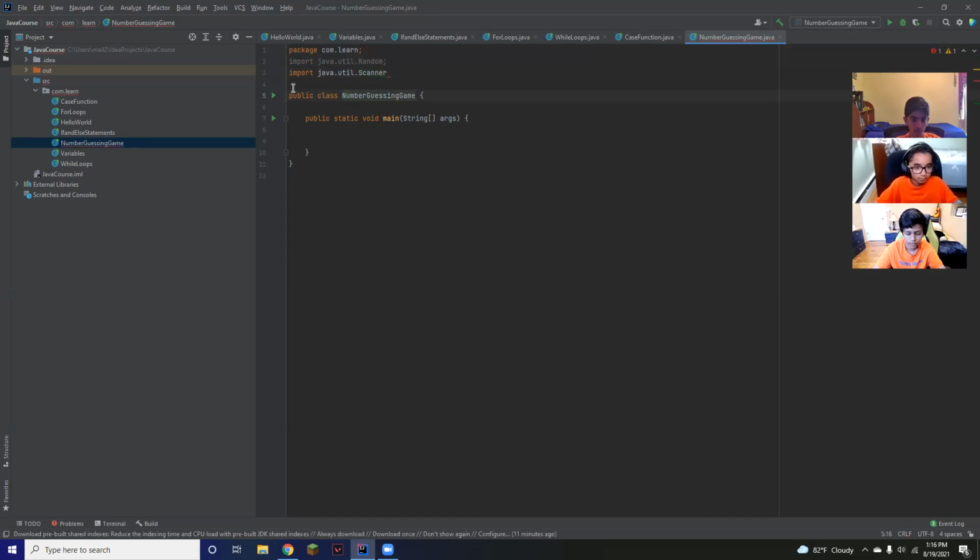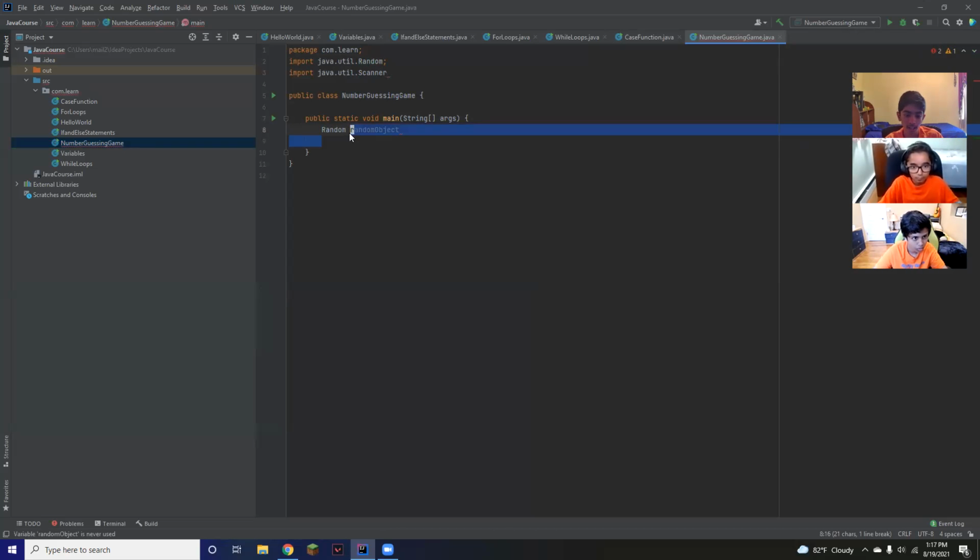Okay, so we have our public class, public static void. So we're actually going to start coding now. The first thing we're going to do is create an object of the random class, which is in the random package. So we're first going to say Random, right? This is what we imported. Okay, we'll say Random, and then we'll say randomObject.